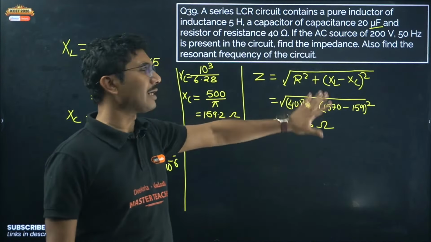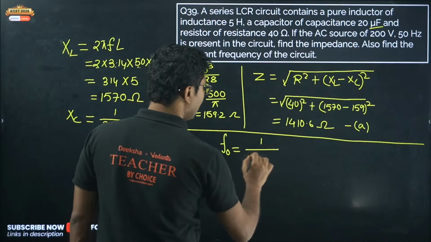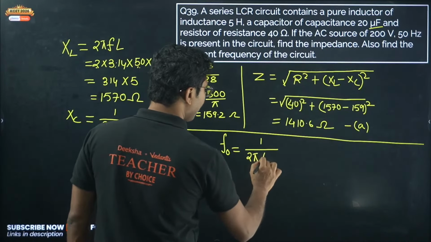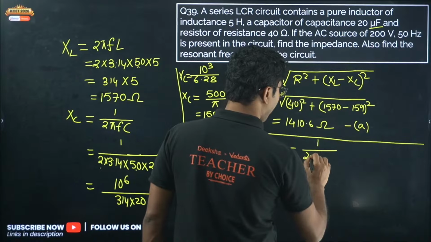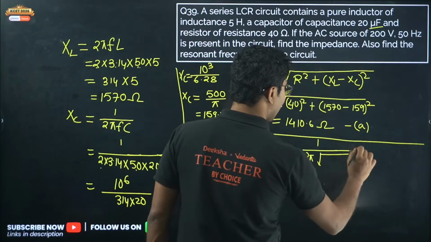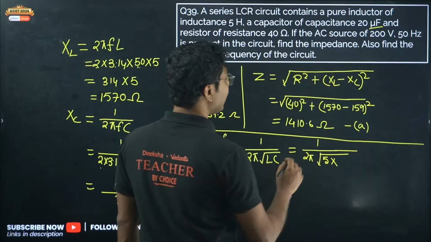Okay, next, besides the impedance, also find the resonant frequency of the circuit. Resonant frequency you can calculate using a simple formula. Resonance frequency is given by 1 by 2 pi square root of L into C, and the unit is hertz. So again, 1 by 2 pi square root of L is 5, C is 20 microfarad.